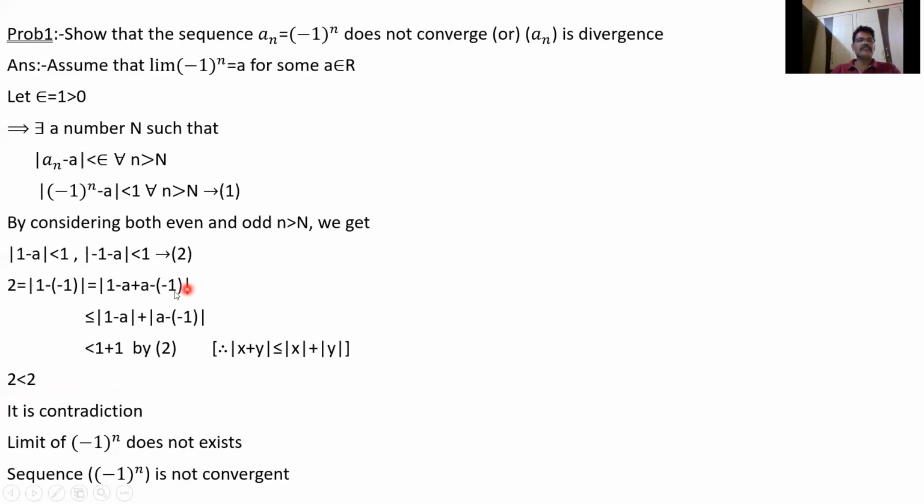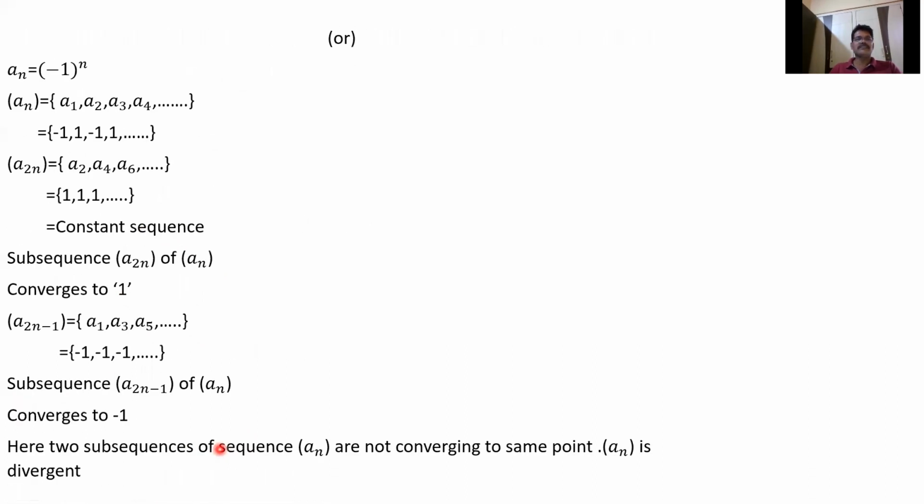Why are we getting the contradiction? We assumed that the limit of (-1)^n is equal to a. Therefore, the limit of (-1)^n does not exist, it is not convergent. That means it is divergent. This can also be proved another way, using subsequences, but when the subsequence topic comes, I will talk about it once again.